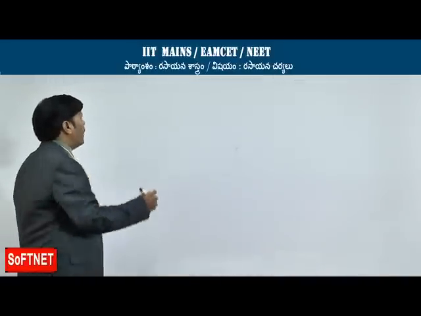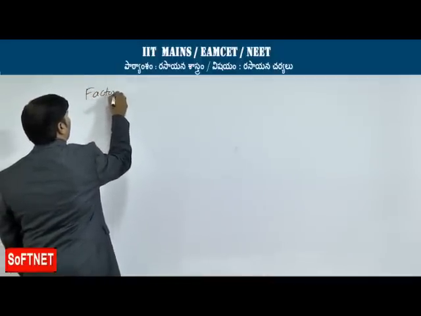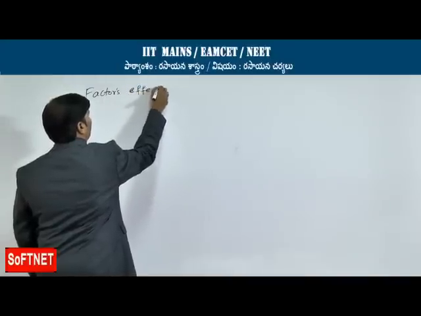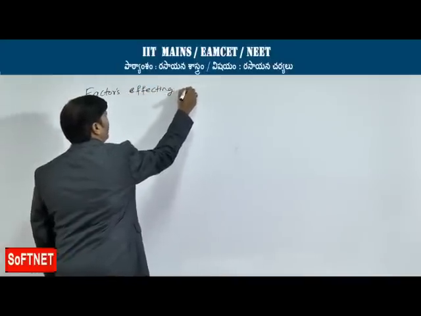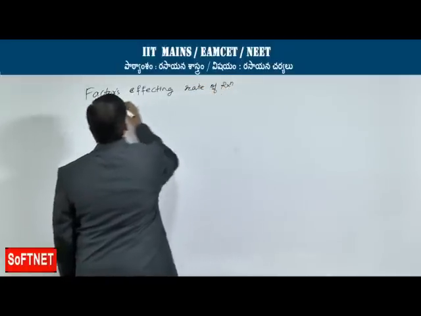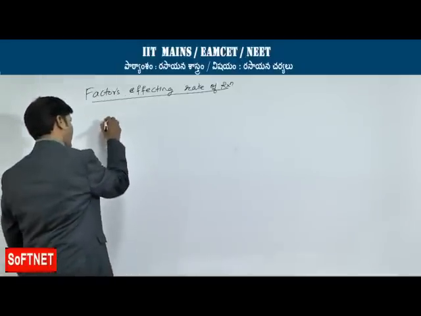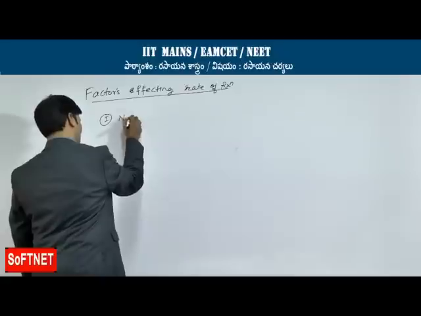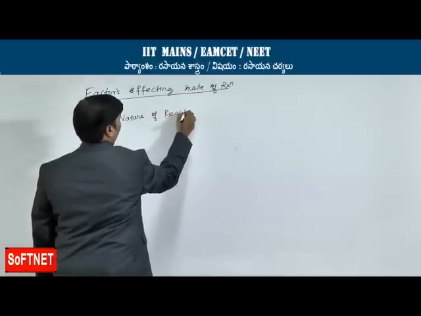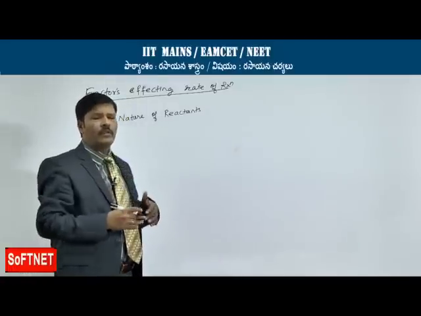Now, we will go for the next part of the discussion, that is factors affecting rate of reaction. We are going for the factors affecting the rate of reaction. Here there are 4 important factors. First one, nature of reactants. Let us learn one by one all the factors.